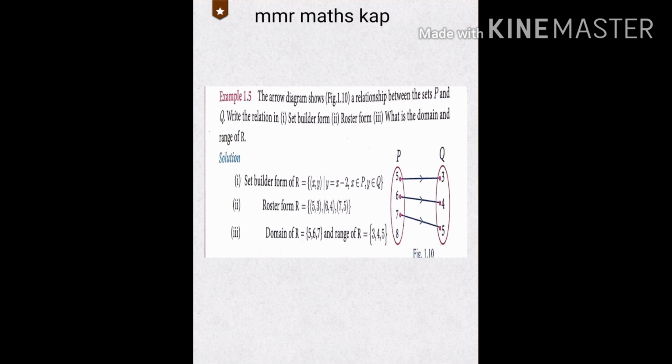Whichever numbers from the first set are mapped to the second set. So 5 to 3, 6 to 4, 7 to 5. So 5, 6, 7 is the domain of R. And what is the range? The elements connecting to the second set. So 3, 4, 5 is the range of R. This is also a very important 2 marks sum. So understand that very carefully.